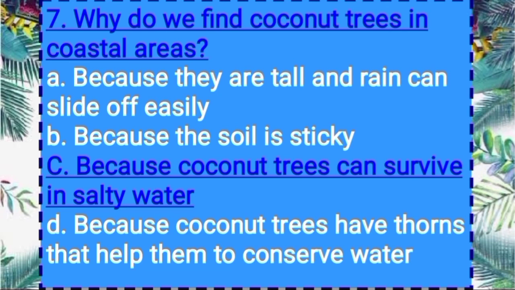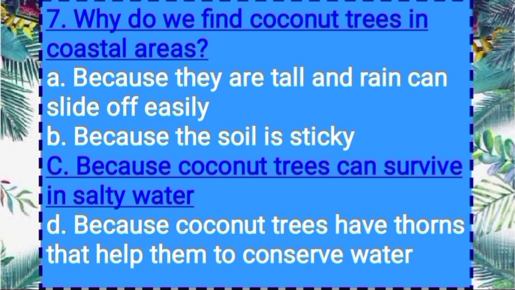Now next option, because coconut trees can survive in salty water.